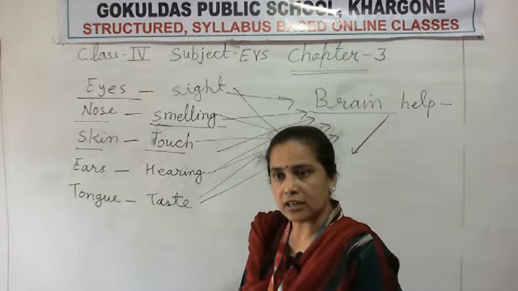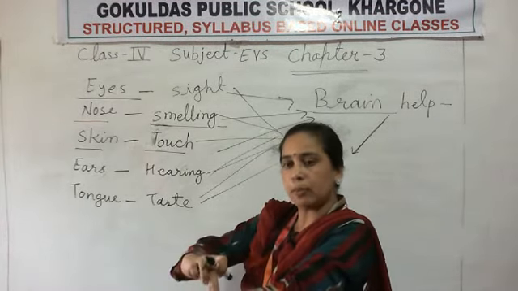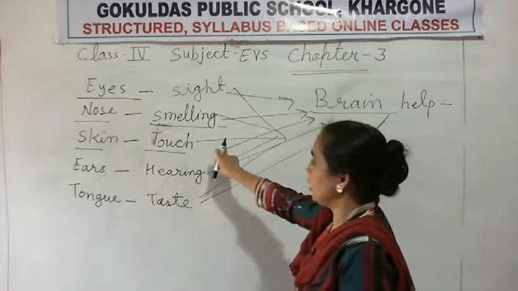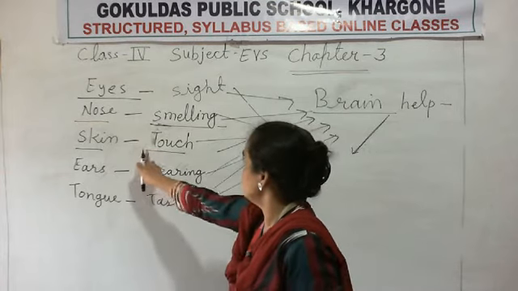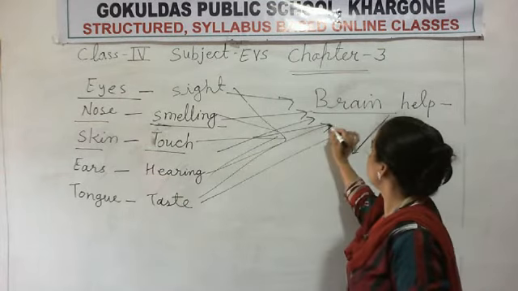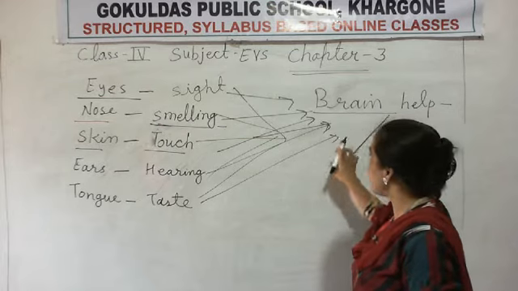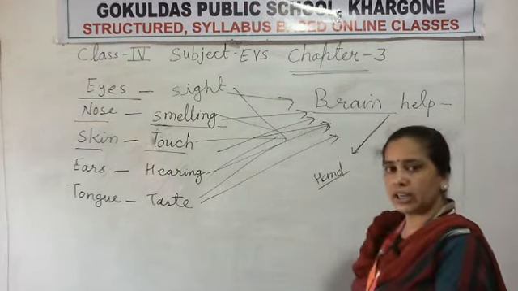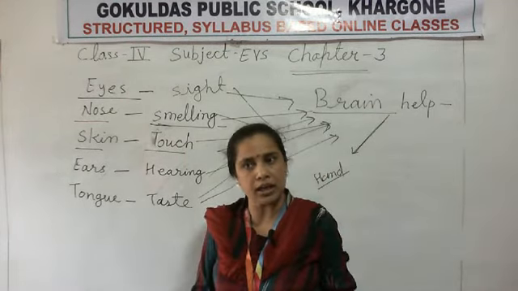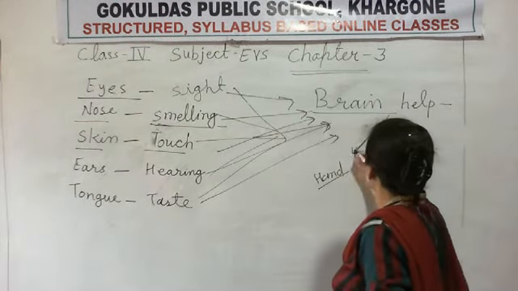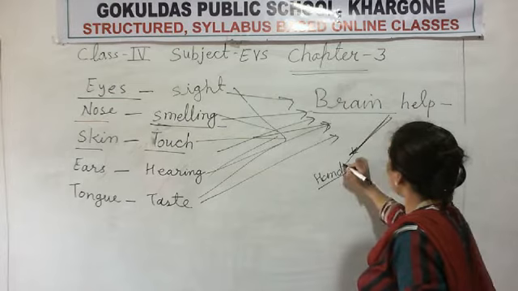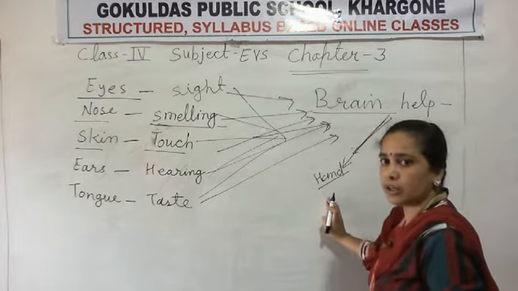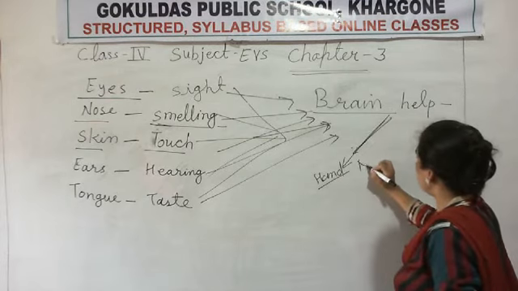Okay, clear? Suppose anybody pinches you like this way, this message is sent to your brain through your skin. Skin sends the message to the brain and the brain sends the message to your hand, and automatically आप अपने हाथ को हटा लेते हो. Okay, clear? But how is this message sent to the brain and the brain sends it to the particular part? Through the nerves.